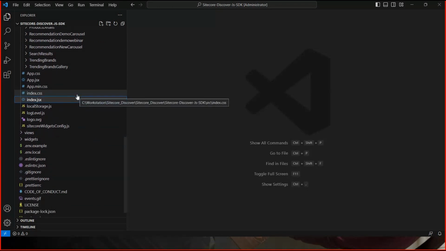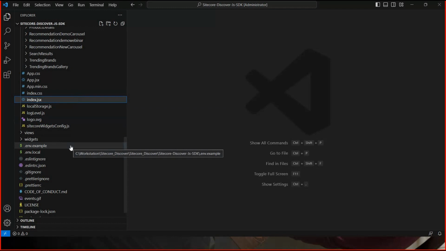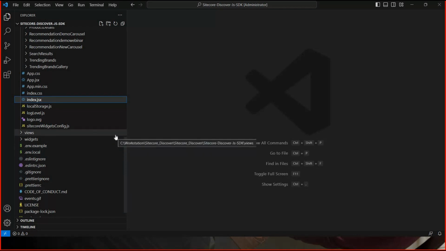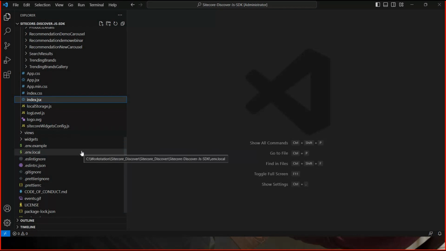When you download the SDK, you first have to update the environment variables. You have to copy the environment example file to an environment local file, because when you download it, it will not provide the env.local file. You have to change the parameters for the API key and token key, which we get from our Discover portal, and update these files. After that, you have to configure this key in our app.js file. So I will showcase that.